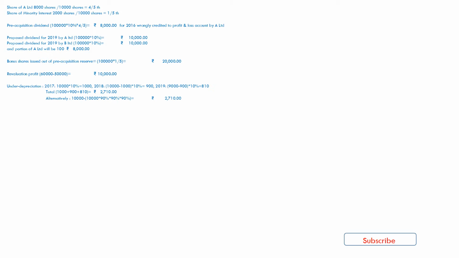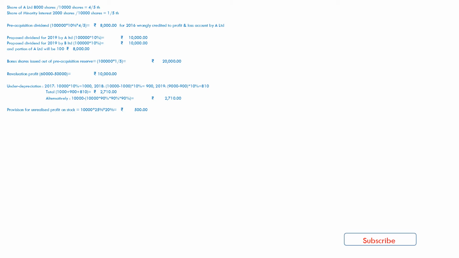From point number 6, A Limited purchased from B Limited goods for rupees 10,000, on which B Limited made a profit of 20% on sales. If all goods were sold at the time of preparing consolidated balance sheet, then there will be no problem at all. But 25% of such goods are lying unsold.